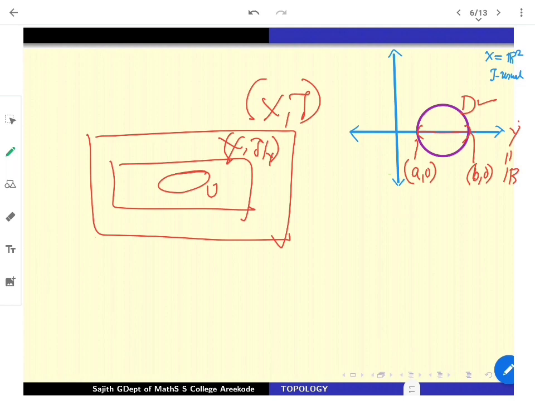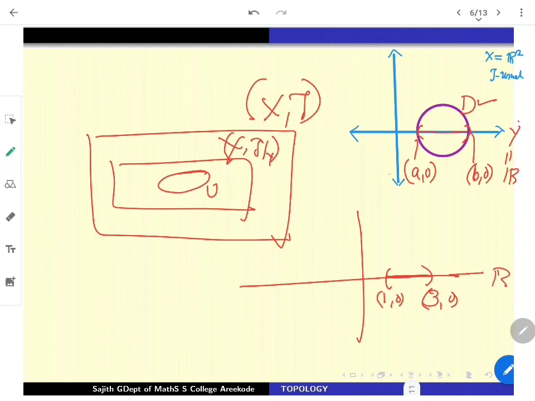For example, there may be some subsets in Y which are open in Y but may not be open in X. In the plane, take the open bounded interval from (1, 0) to (3, 0), sitting as a part of the real axis.